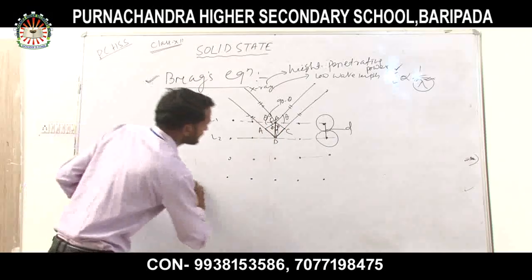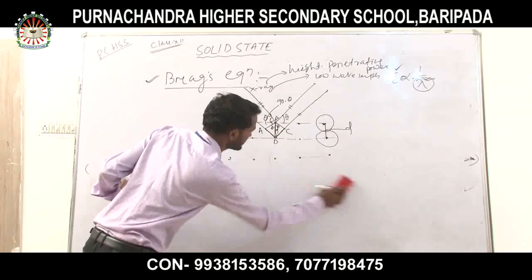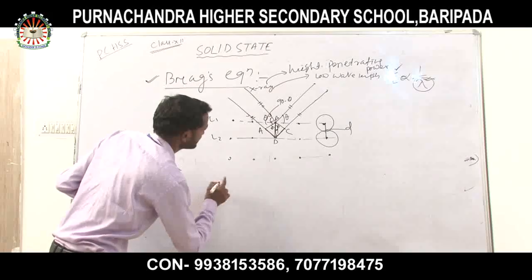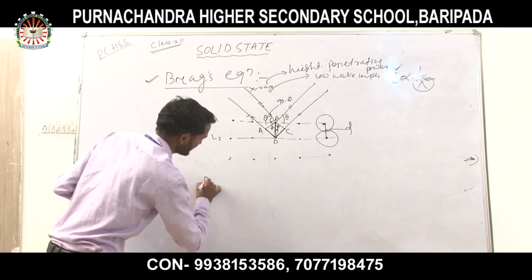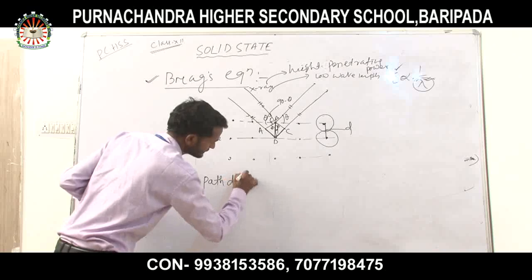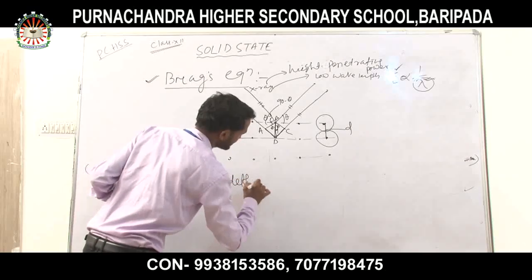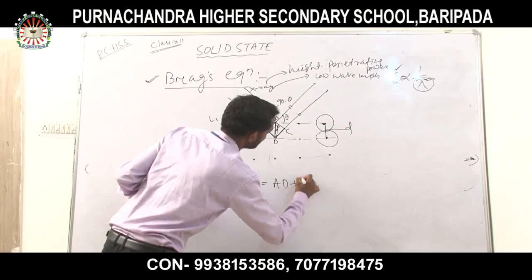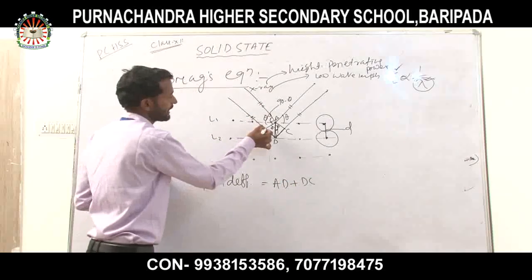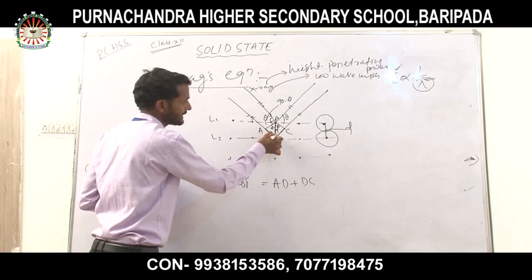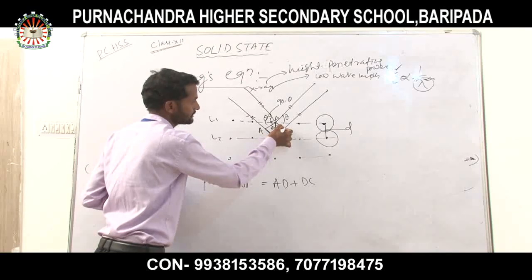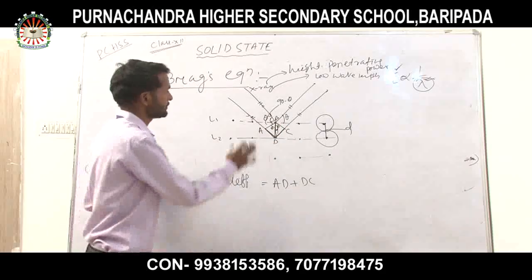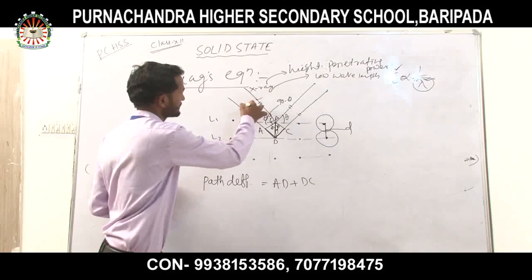So we can calculate the path difference, that is equal to AD plus DC. We have to calculate the distance of A to D and C to D. Then that will be the path difference from this and this